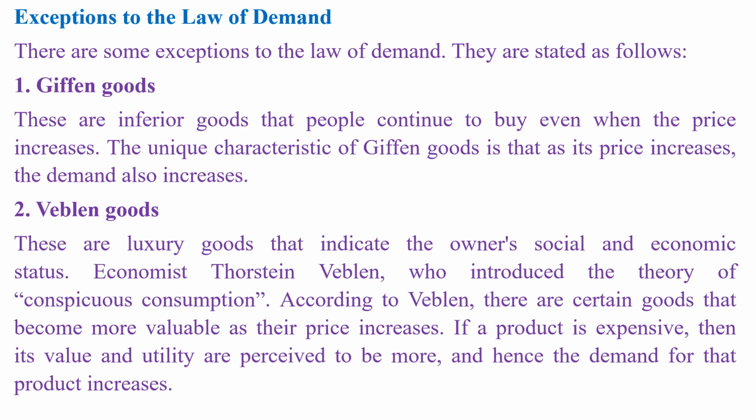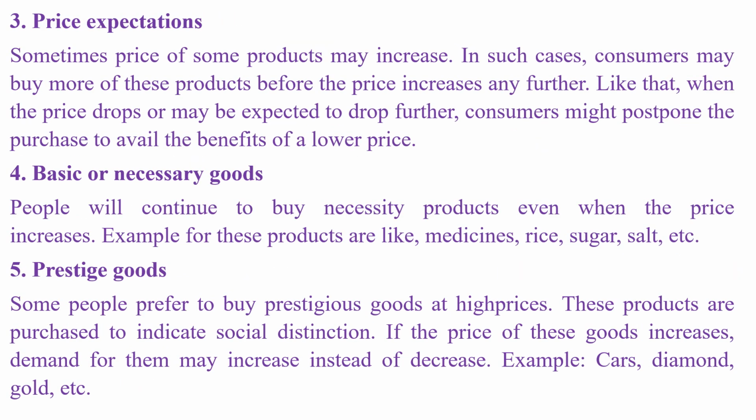1. Giffen goods. These are inferior goods that people continue to buy even when the price increases. The unique characteristic of Giffen goods is that as its price increases, the demand also increases. 2. Veblen goods. These are luxury goods that indicate the owner's social and economic status. Economist Thorstein Veblen introduced the theory of conspicuous consumption. According to Veblen, there are certain goods that become more valuable as their price increases. If a product is expensive, then its value and utility are perceived to be more, and hence the demand for that product increases.